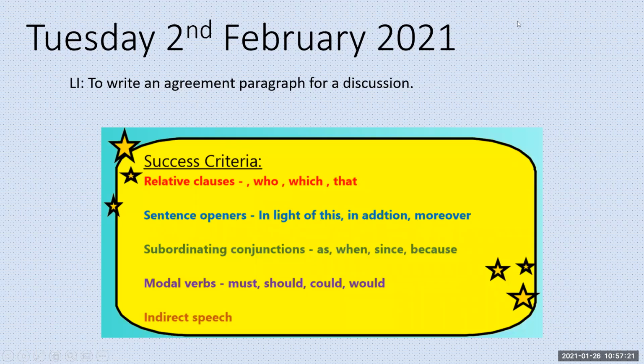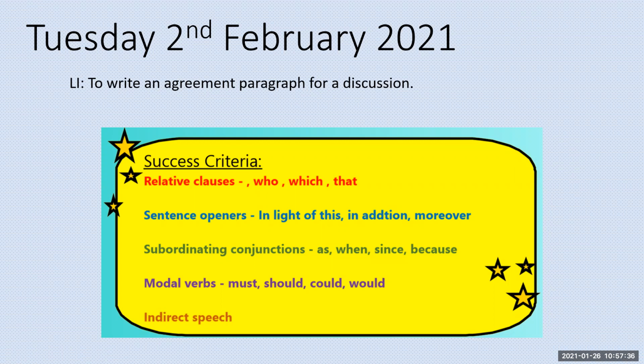Hello, Year 5. Today's writing lesson is going to be where we're looking at writing an agreement paragraph for a discussion. So our success criteria is our toolkit, which we looked at last week.